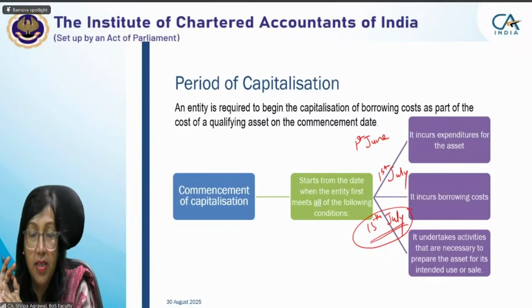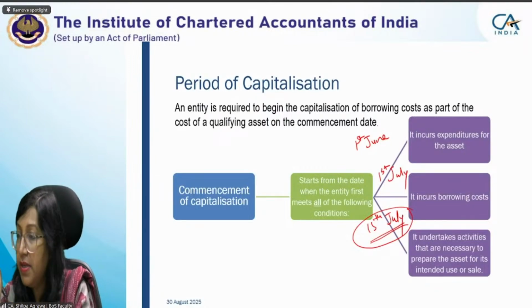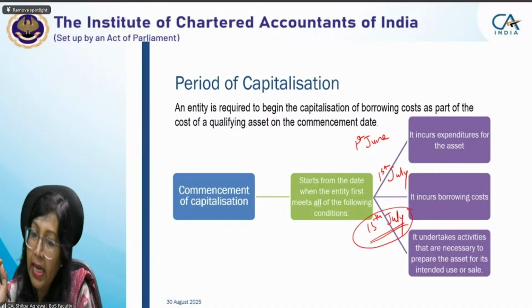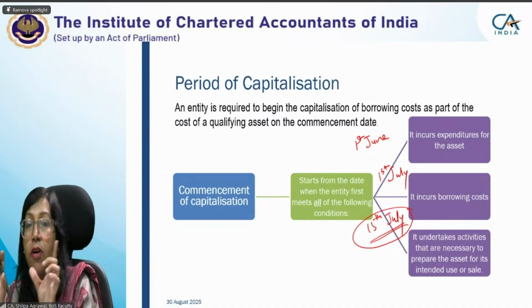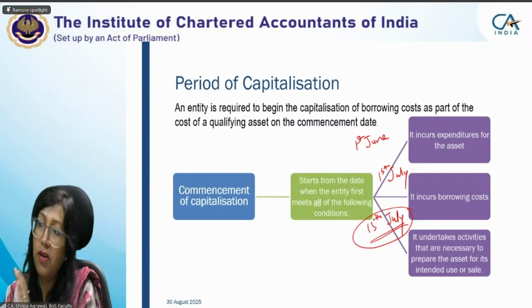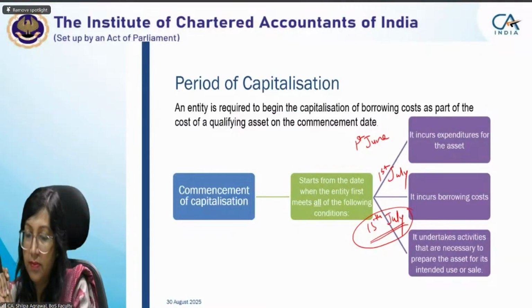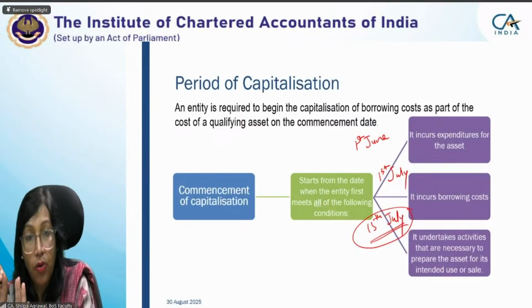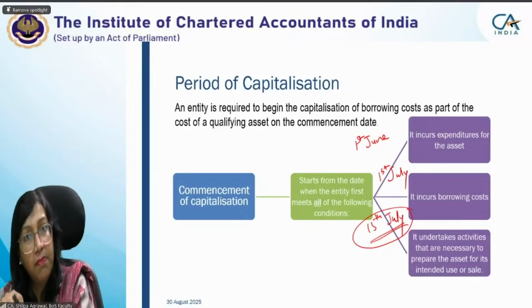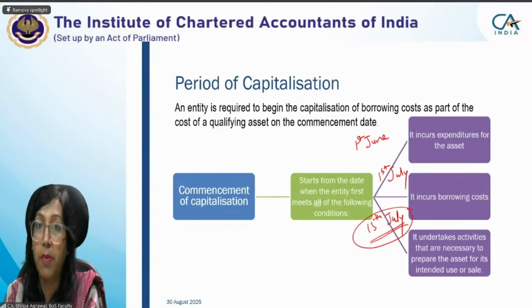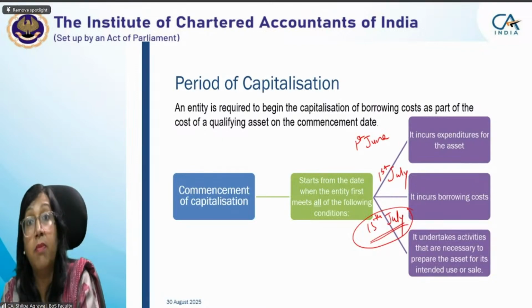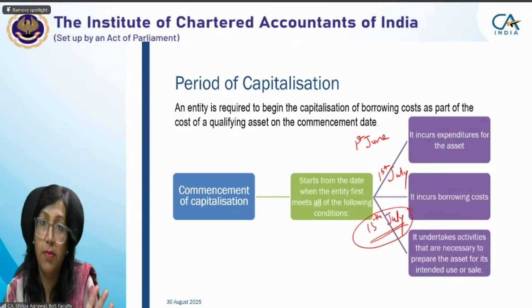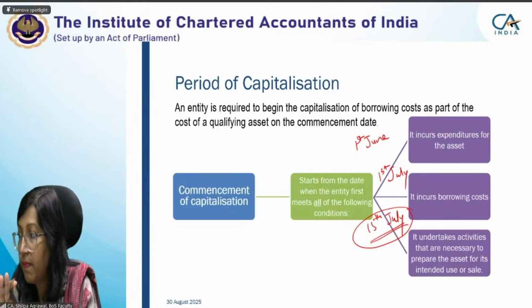That is not the period for capitalization. That period will not be considered. Any borrowing cost which you have incurred from 1st July to 15th July will not be considered for capitalization. And something which is not capitalized will go to P&L. Simple. Though it is a specific borrowing, it is not meeting the criteria of commencement of capitalization, so we cannot start capitalization. Since we cannot start the capitalization, but still we are incurring the expenditure, that expenditure will be in P&L. Okay? Clear to everybody?